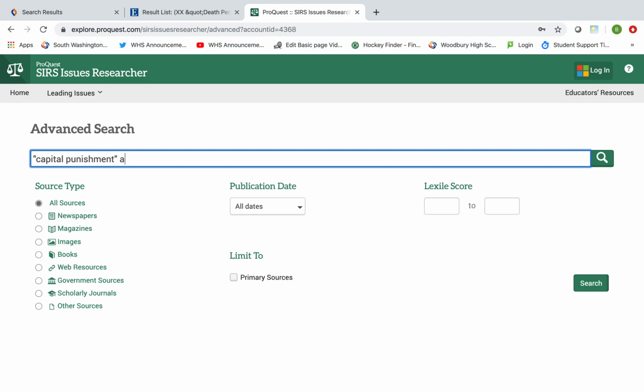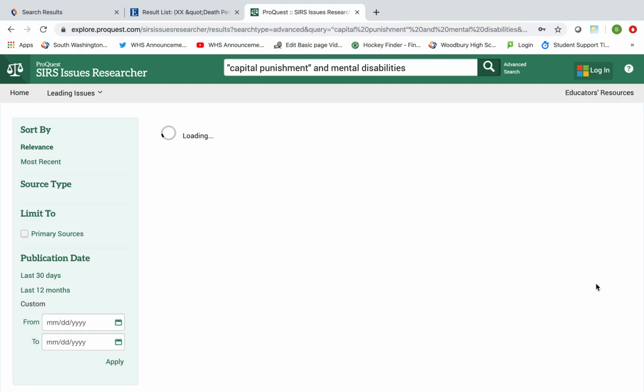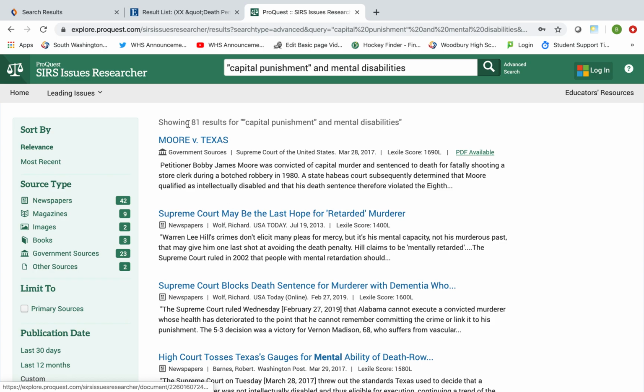in quotes. I'm going to use the word "and" because I want to connect and use both those terms as it searches the database. I used racial bias before. Let's put in mental disabilities. And again, I can search only newspapers, magazines, or web sources. I can put in publication dates, see if I just want the last 5 years, or I'm going to leave it like this. And again, we can go back and switch it if we get too many or not enough. We have 80 results.